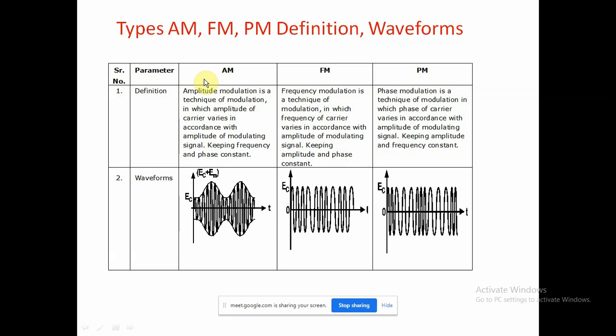I will repeat again. In AM, both the signals, the modulating signal and the carrier signal, are added to each other and we get this signal. But in FM, the frequency of the carrier varies in accordance with the modulating signal. Whatever modulating signal is provided, it will be checked and then it will vary the frequency of the carrier. You check the waveform, EC is the amplitude of the carrier. Initially it will be constant waves.